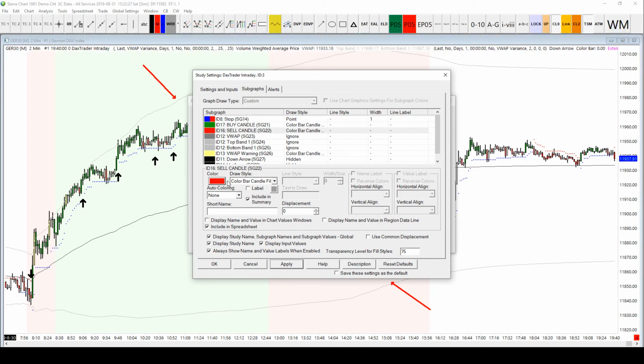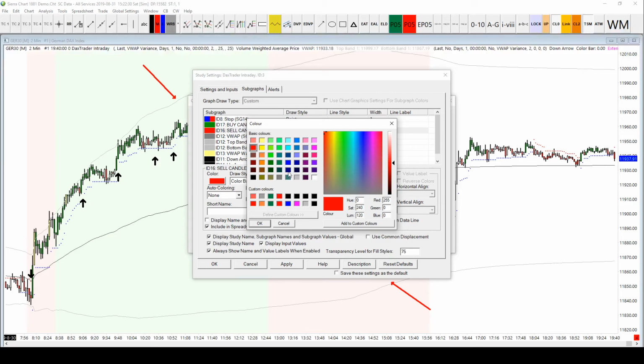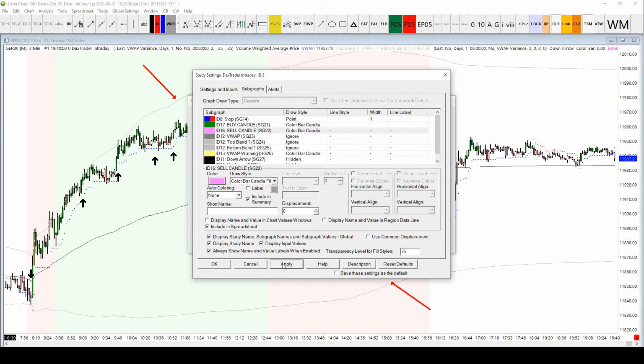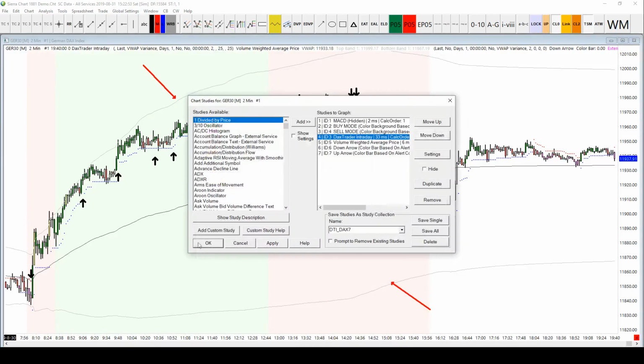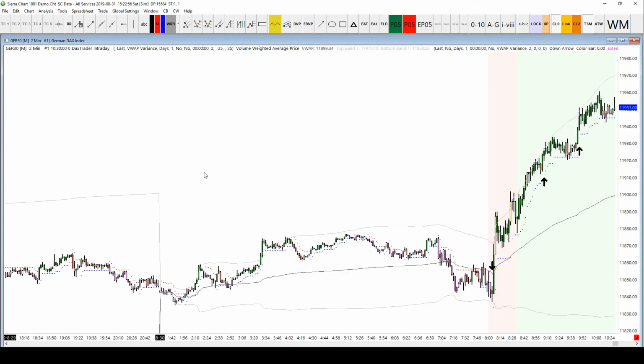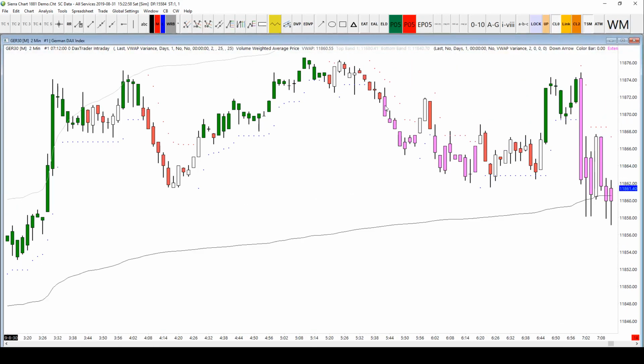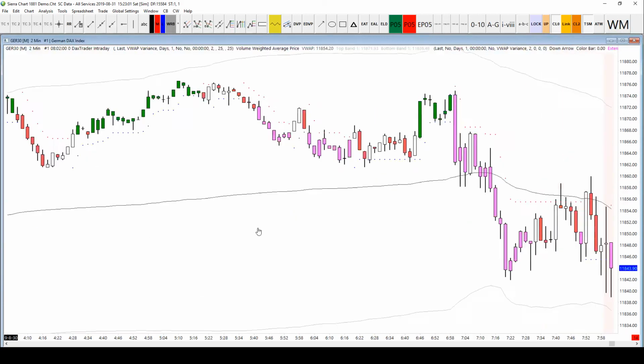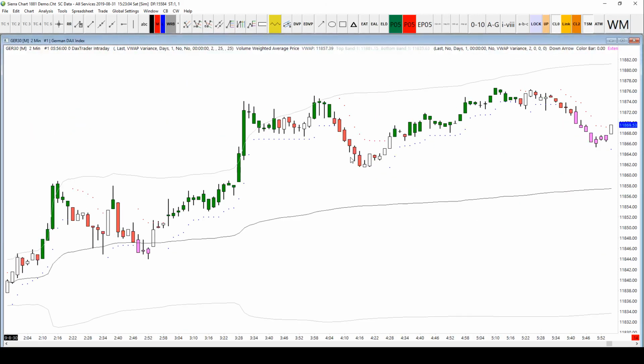So what I might do is just maybe make that something like really different pinks. Okay, so you can actually do that. So if you want to change your buy candles and your sell candles to different colors, then you can do that. If you want to change your VWAP warning candle, which is the yellow one, to a different color, then you can do that. Your regular candles, I think, are just based on whatever you choose. So for example, let's just come out of here, and you can see my different colored pink candles now. I think that's pink. There you go. So I've got some red and white candles in here. They're my regular candles. So I wonder if you can change those easily enough.